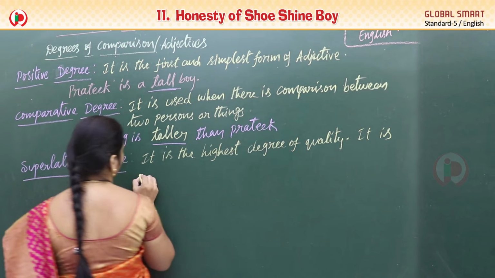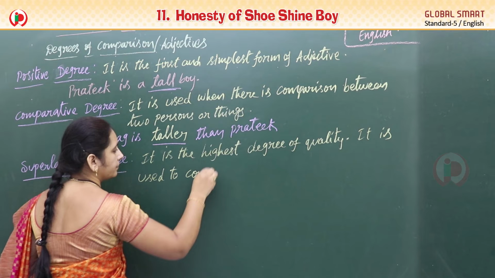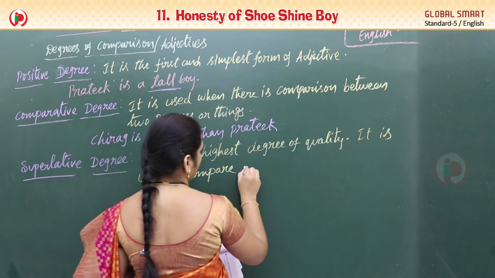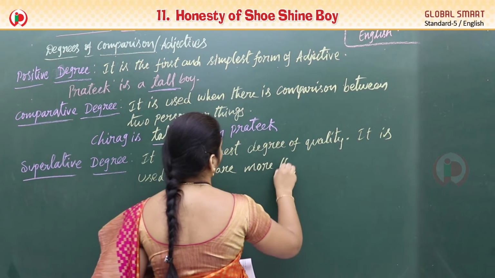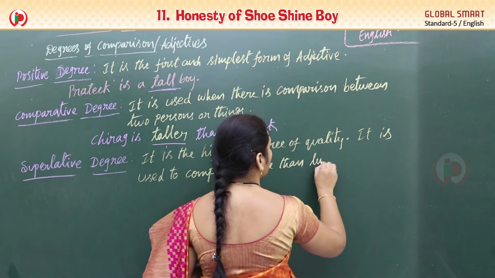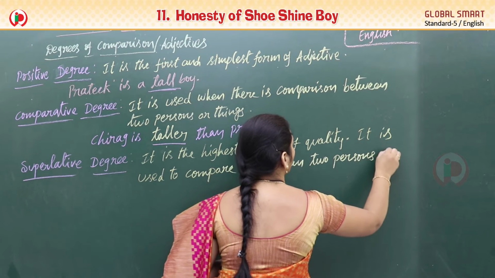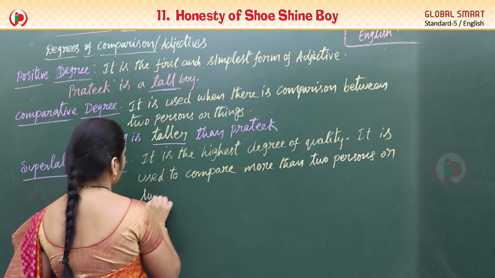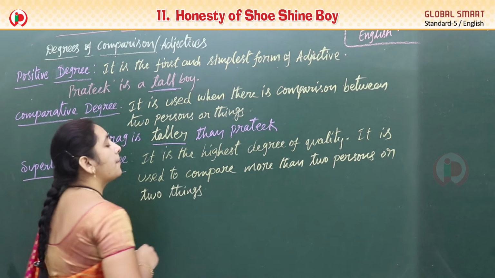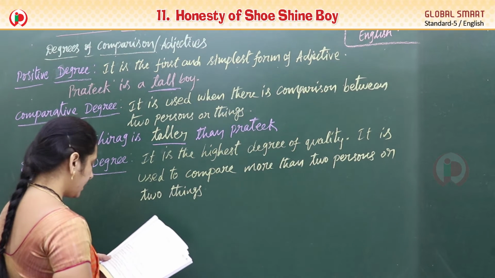It is used to compare more than two persons or two things. Two persons means comparative degree. So more than two persons or things, that we can call the superlative degree. Okay. So see the example.